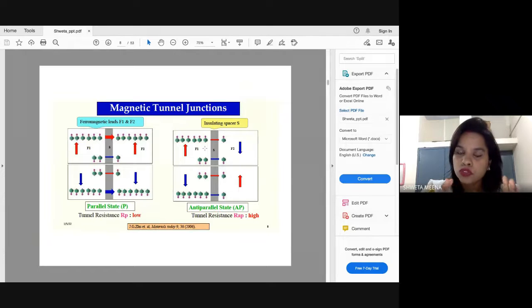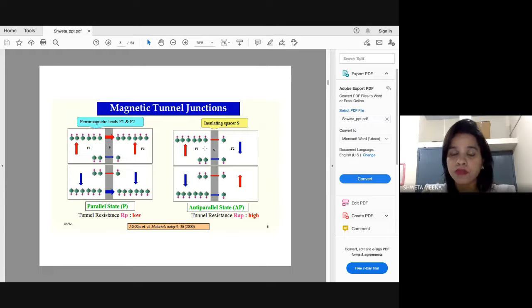The gist is that MTJs, or magnetic tunnel junctions, as they are called, use the concept of spin and also the concept of magnetism, rather than using the charge. They use the spin of the electron. What is the importance of using spin instead of charge?